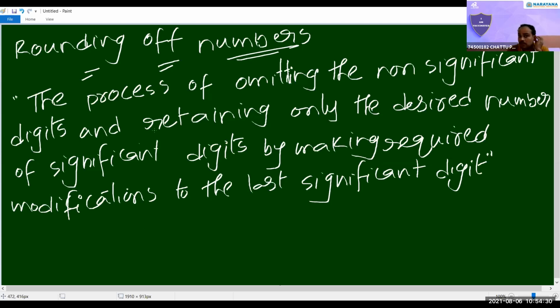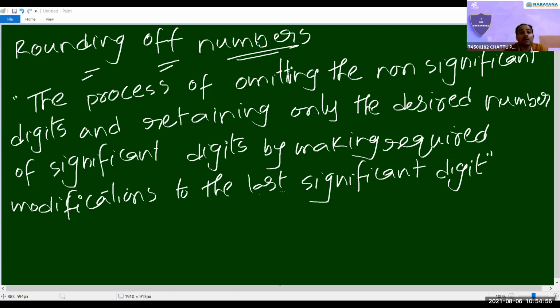So definition you can see, process of omitting means eliminating non-significant digits and retaining only desired number of significant digits. While eliminating, what we have to do?